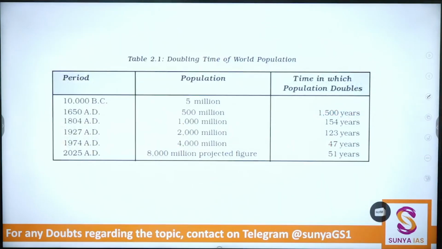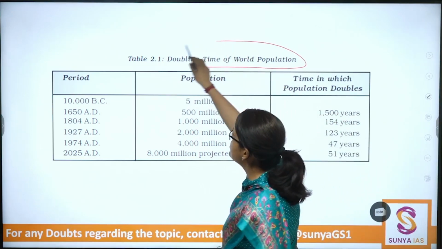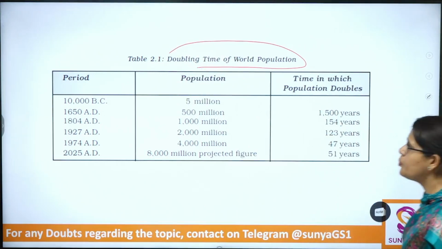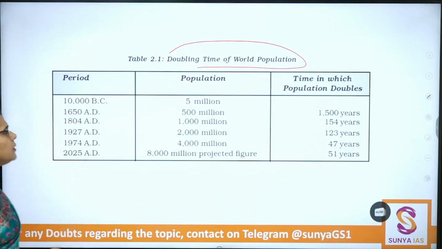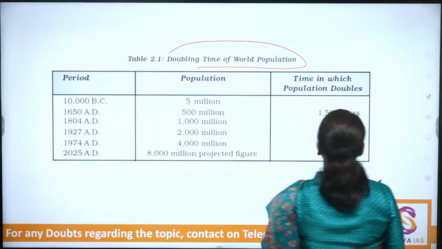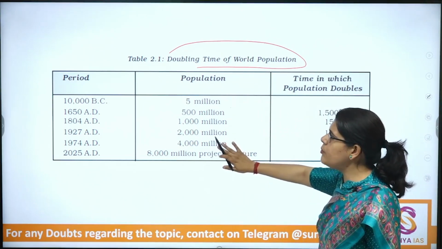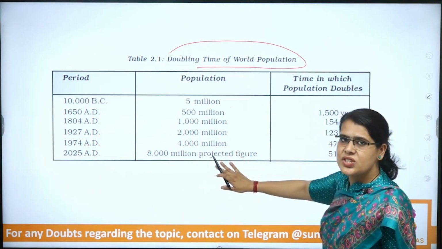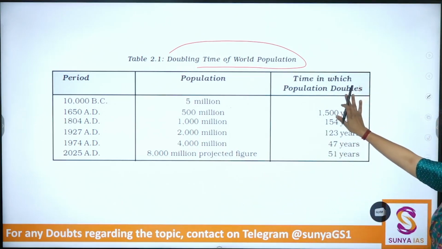Okay, if we look at the doubling time of population, this is an important table for you because we will be discussing certain concepts related to it. So this is an important table, doubling time period of population. Okay, so period starting from 10,000 BC, something like that. The important aspect for us is that the population which was around 5 million then reached 4 billion in 1970s, and 8 billion which was projected has been already breached. But now this is important for us, population doubling time period.